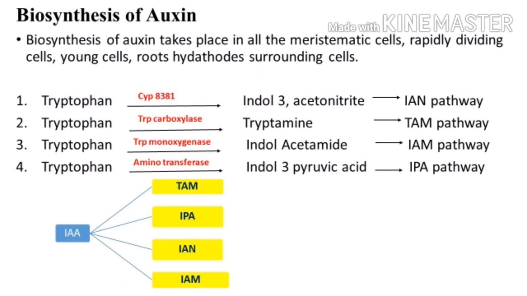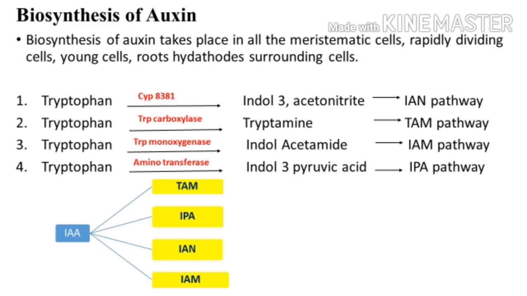Now let's see the biosynthesis of auxin. Biosynthesis of auxin takes place in all the meristematic cells, rapidly dividing cells, young cells, and root hair surrounding cells. So you know the primary source for the synthesis of auxin is tryptophan, an aromatic amino acid. If the reaction is catalyzed by the CYP83B1 enzyme, then tryptophan will convert into indole-3-acetonitrile, and this is the IAN pathway.